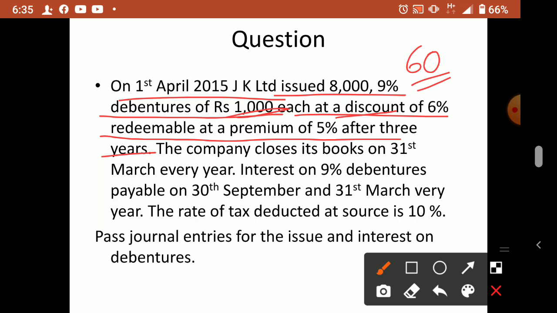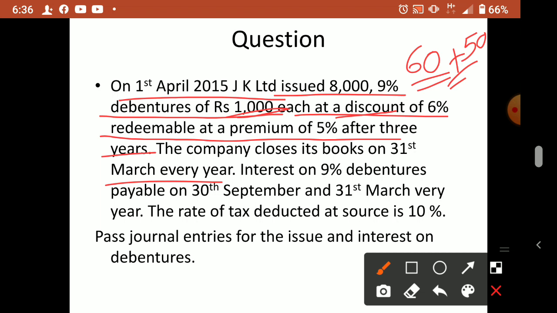Then the redemption time premium, how much? 5%. Okay. So 5% of 1,000 is 50. That is the redemption time premium. So my issue time discount plus redemption time premium, both are losses for the company. Now the company closes its books on 31st March every year.